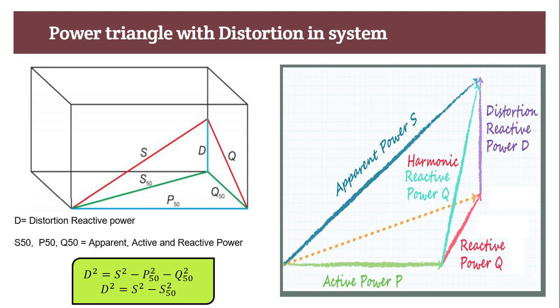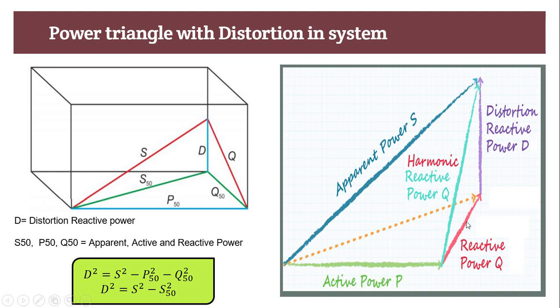Now this is the new power triangle with distortion in our system. Here you see the active power when voltage and current are at fundamental frequency, or 50 Hz. This is the reactive power with voltage and current at 50 Hz, and this is the apparent power at 50 Hz.